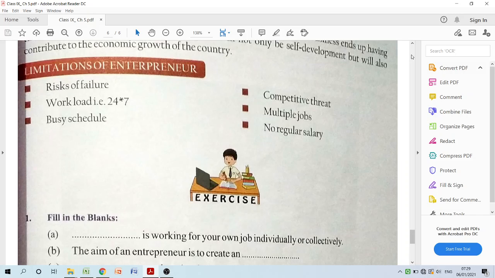So what I'm trying to say is that in entrepreneurship there are rewards and there are limitations, but at the end of the day it is your decision what exactly you want to do. If you think that what you like to do is very important for your personal life and your career, and you want to go for it, just go for it.